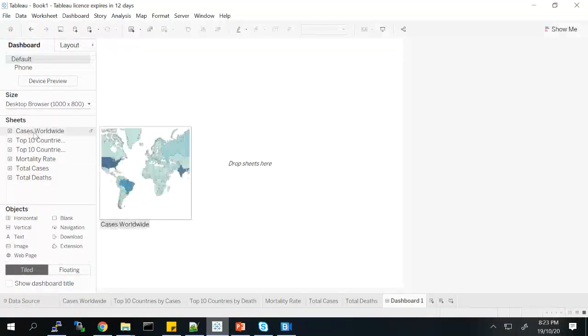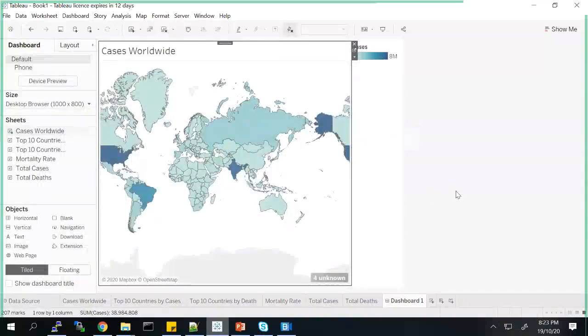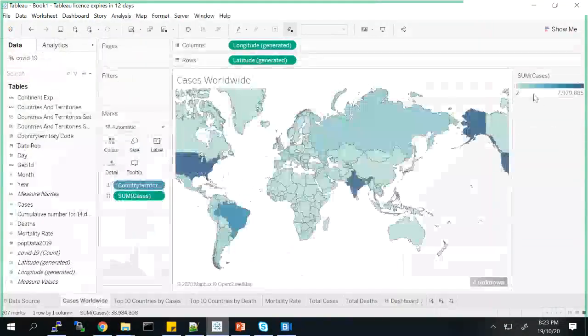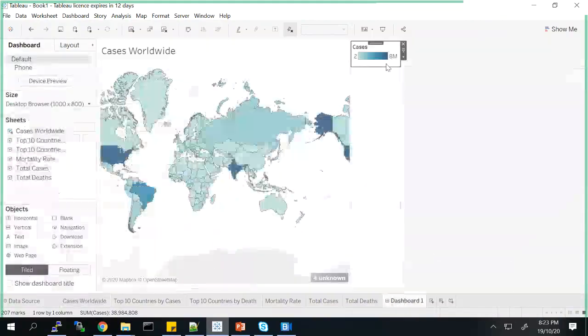Now I'll drag this data here. So this is something that has come along with it. It is telling which is the lowest value and which is the highest value it was able to find. This is something I do not require, so I can just ignore this.